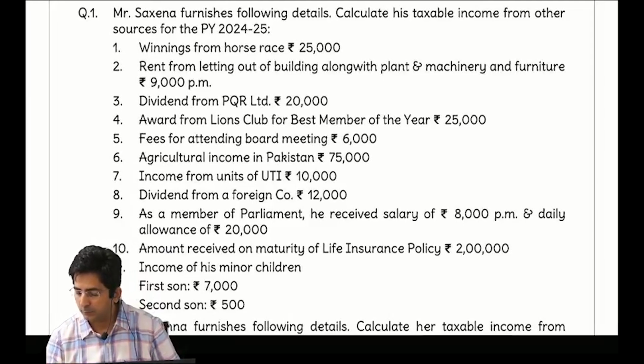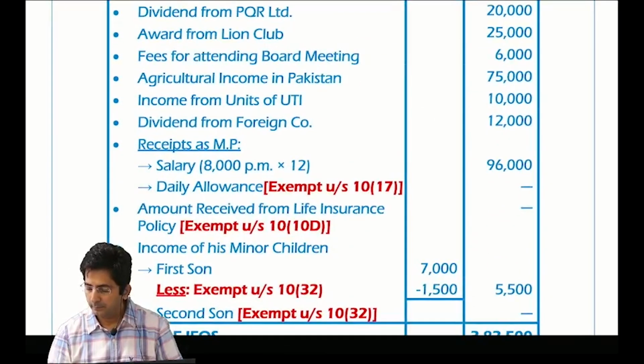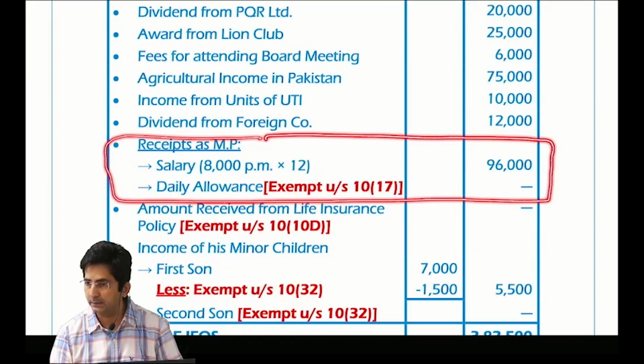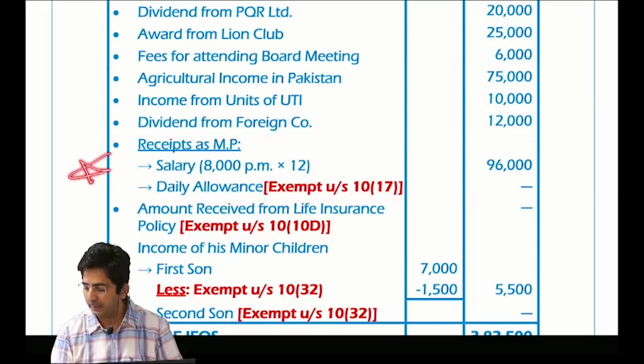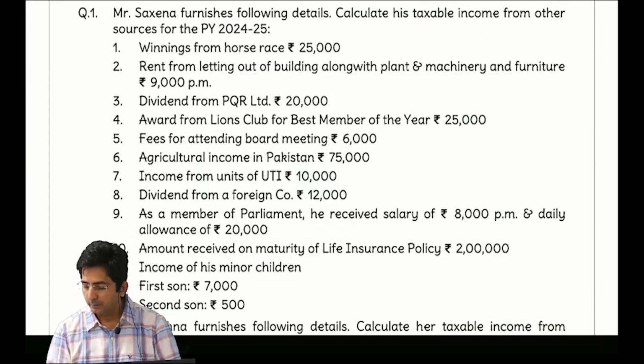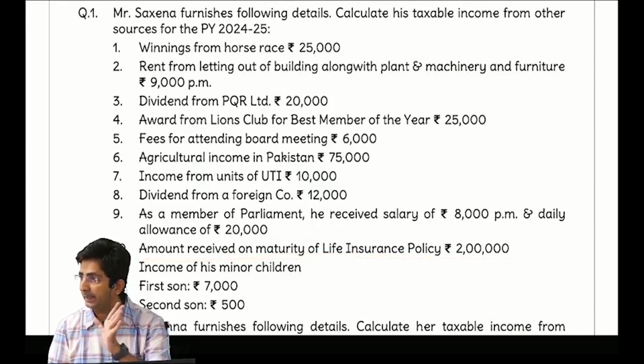See how to present this. Look here, I will show you the presentation of this. It is better to present like this. See, while I am discussing the answer, don't just see the final answer, also see the presentation part. At least here I would advise to present like this. There is no hard and fast rule. You can do it some other way also. So salary 8,000 into 12, 96,000. And daily allowance is exempt under section 10(17). Okay, so that I have put dash. Next was amount received from life insurance policy, fully exempt. So you will put dash under section 10(10D).